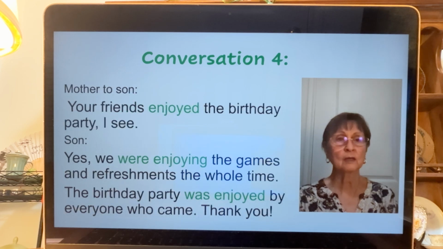The last one, mother to son. Your friends enjoyed the birthday party, I see. I'm using past now. Yes, we were enjoying the games and refreshments the whole time. The birthday party was enjoyed by everyone who came. It's still the birthday party that gets enjoyed, but everyone is who is enjoying it in that sense.